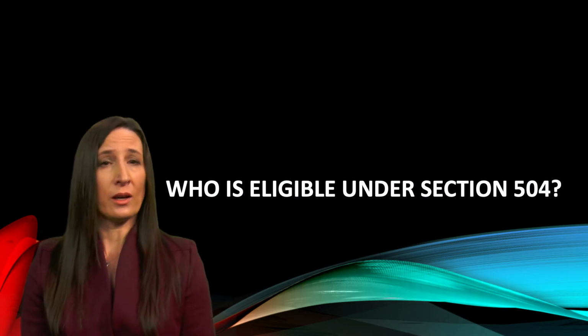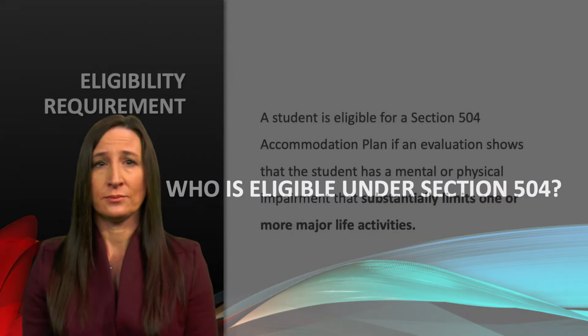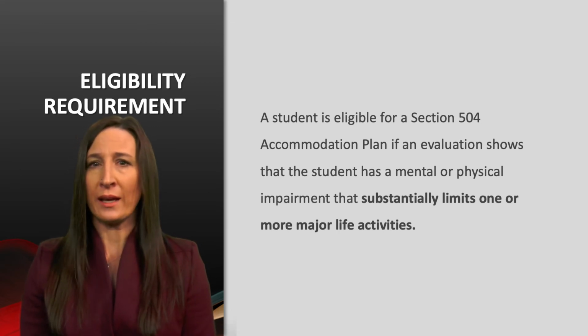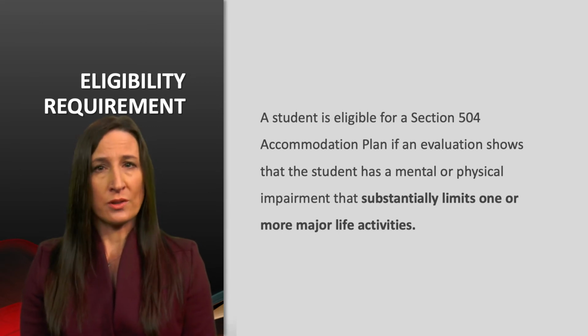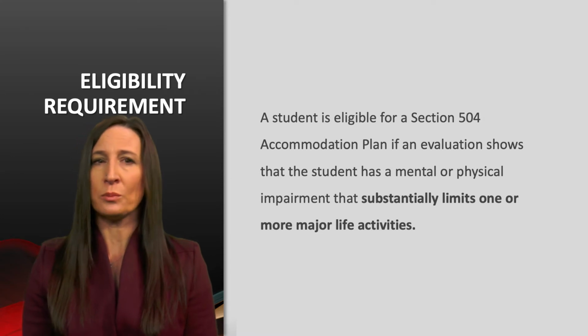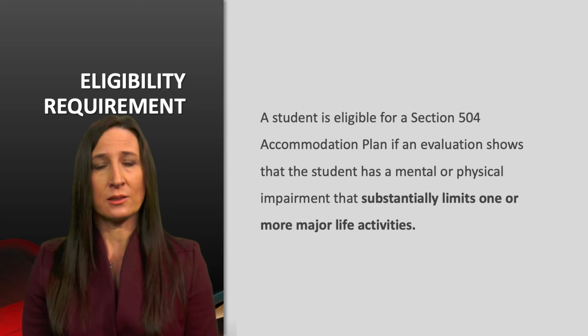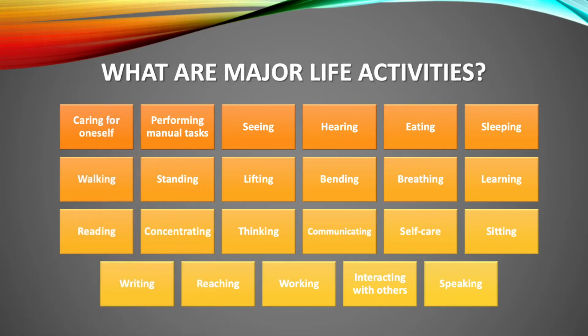Who is eligible under Section 504? A student is eligible for a Section 504 accommodation plan if an evaluation shows that the student has a mental or physical impairment that substantially limits one or more major life activities. So what are major life activities? Here are some examples of major life activities that are commonly limited for students who qualify under Section 504. This is not an exhaustive list.